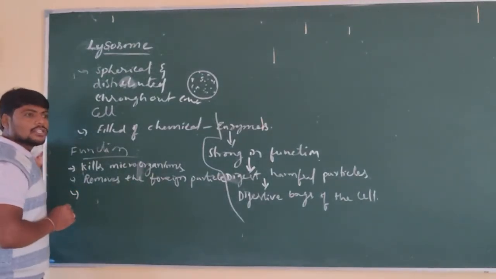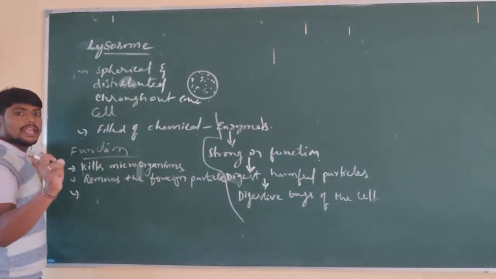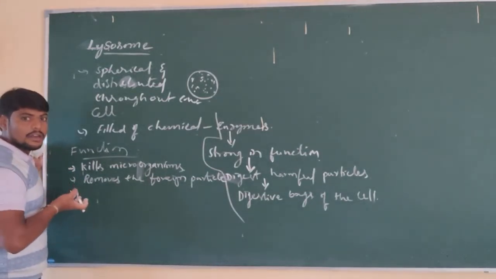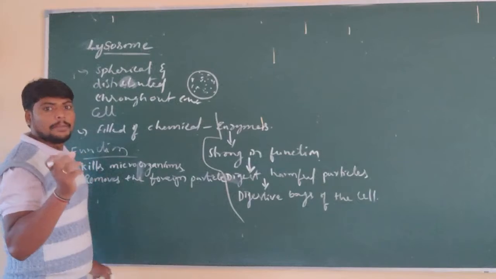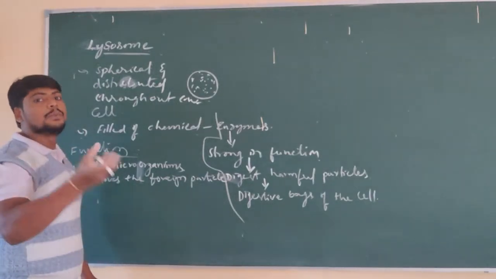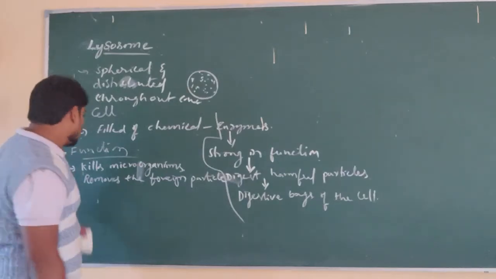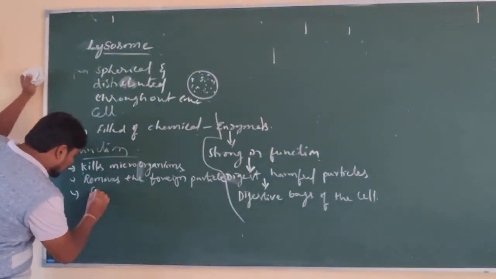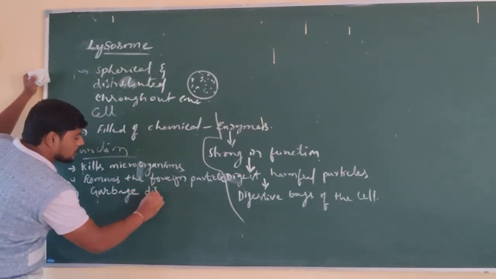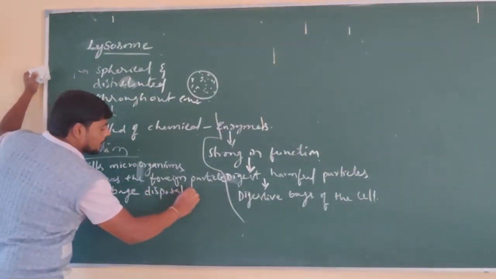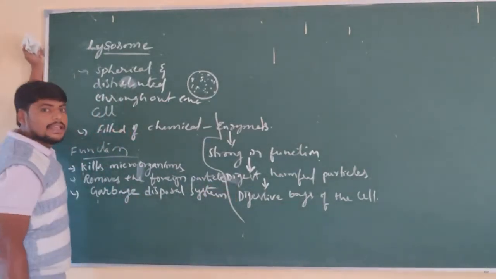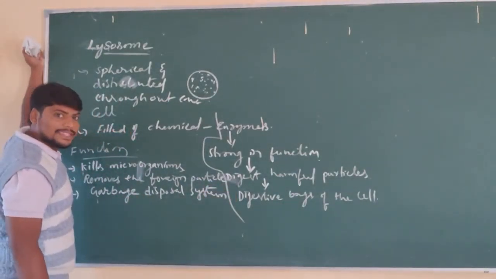The lysosomes are also called the garbage disposal system of the cell. Garbage means waste materials, and disposal system is what it is called. Why is it called the garbage disposal system of the cell?